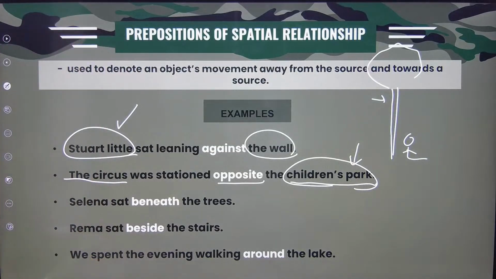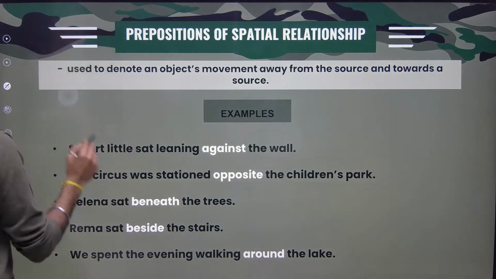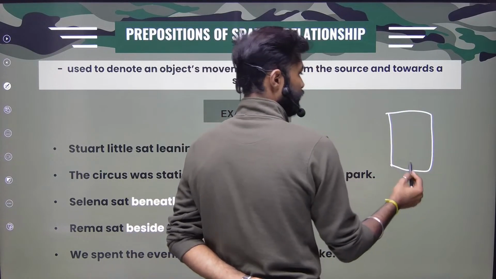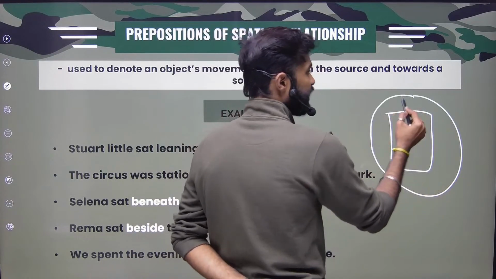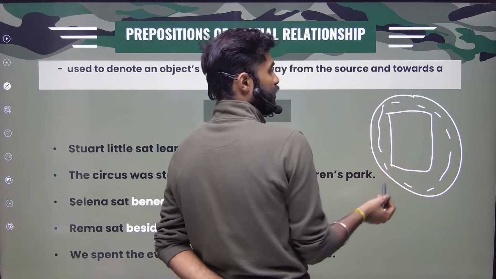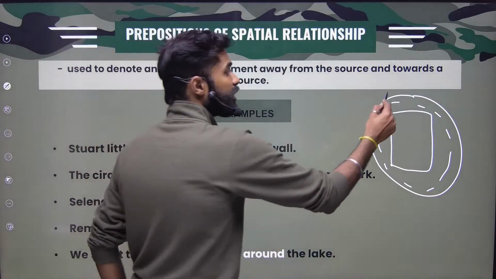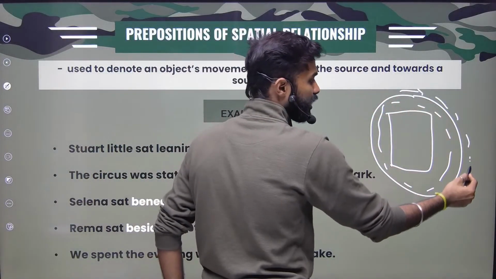We spent the evening walking around the lake. For example, if this is the lake, and this is the area where you can walk, what they are basically saying is that we spent the evening walking around the lake.